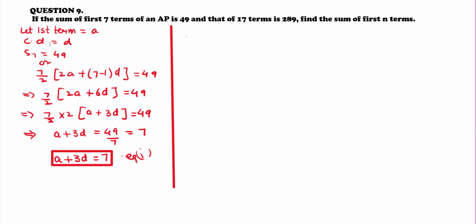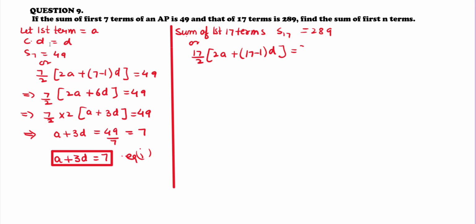So now what is given? It is the sum of first 17 terms. So the value of S17 is given, that is 289. Let us write this in the form of an equation using the formula of Sn. We will get 17 upon 2 into 2a plus 17 minus 1 into d is equal to 289. That implies 17 upon 2 into 2a plus 16d is equal to 289.